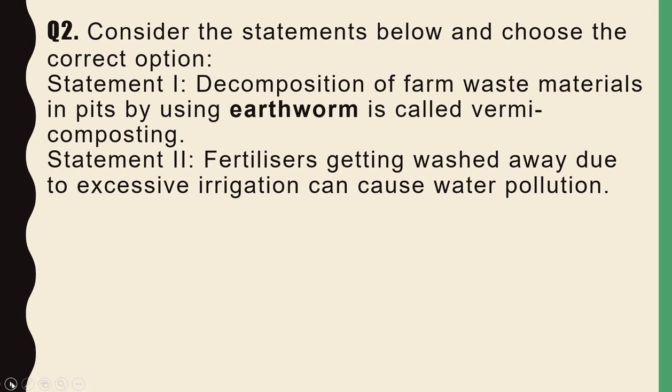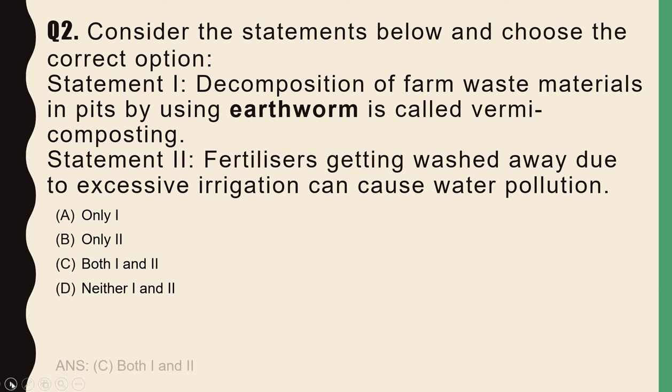So let us proceed further towards the next question, and the question is like this. Consider the statements below and choose the correct option. Statement 1: Decomposition of farm waste materials in pits by using earthworms is called vermicomposting. Statement 2: Fertilizers getting washed away due to excessive irrigation can cause water pollution. So the options are: only 1 is correct, only 2, both 1 and 2, neither 1 nor 2. So you have to choose out of these 4. So the correct option is C, both 1 and 2 are correct statements.